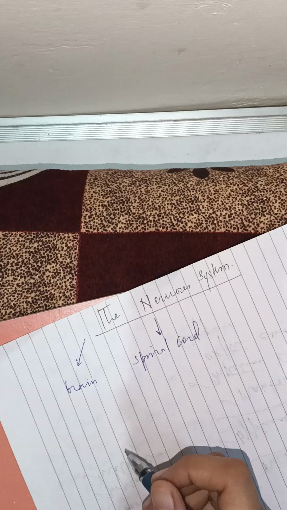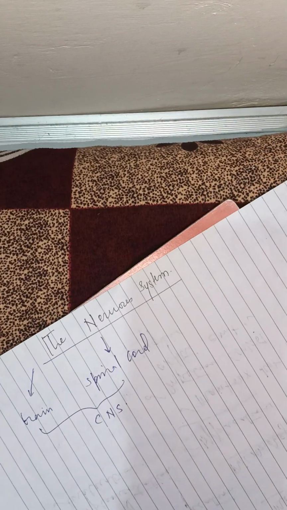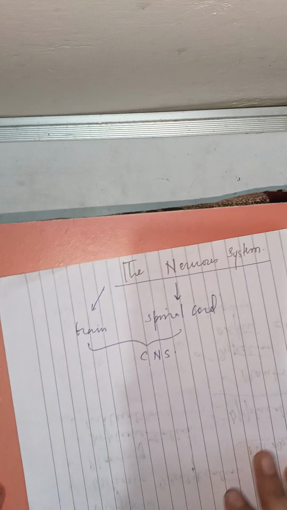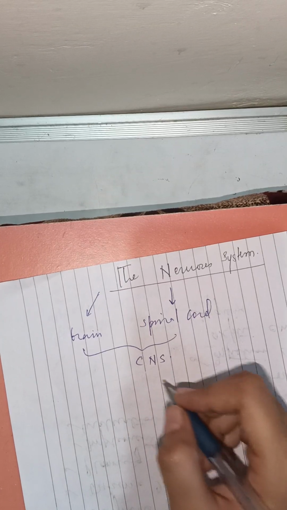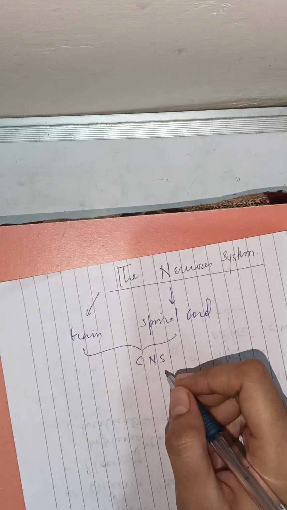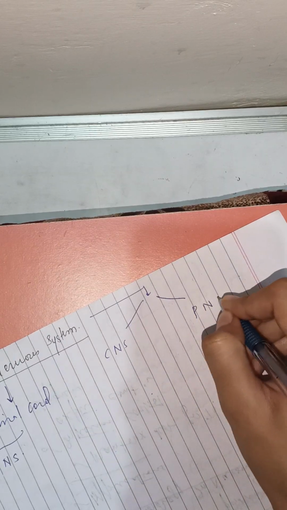The brain and spinal cord are parts of the central nervous system. The nervous system is responsible for all our behaviors and thought processes. The nervous system of the human has two major divisions, the CNS and the PNS.